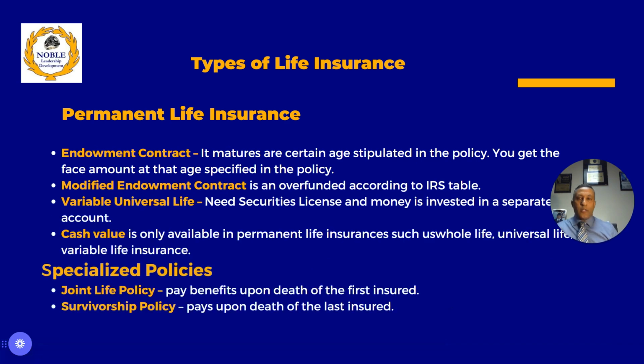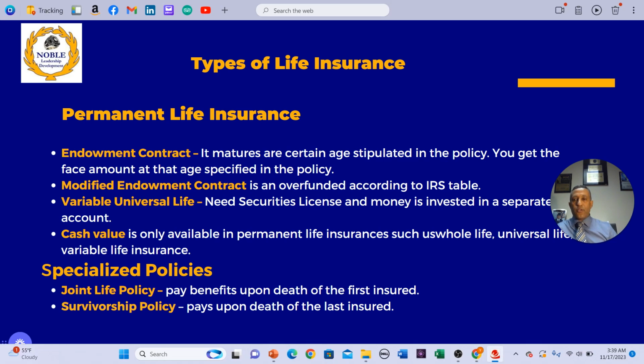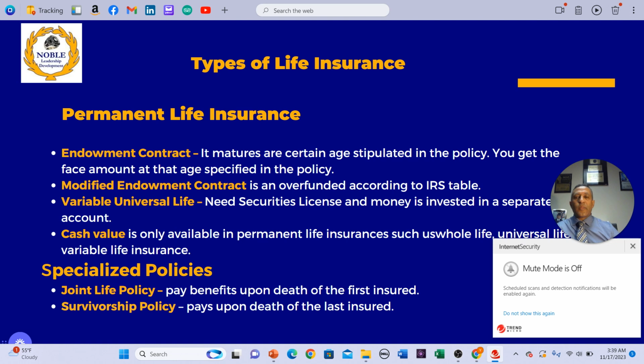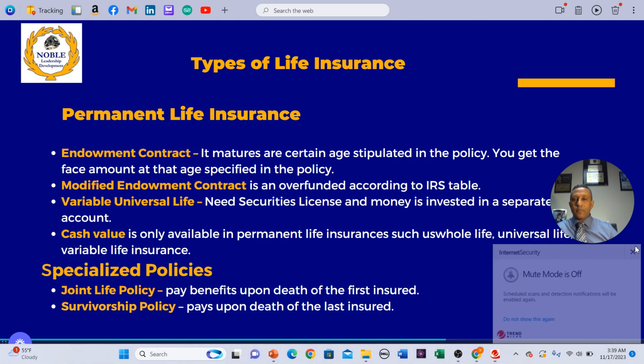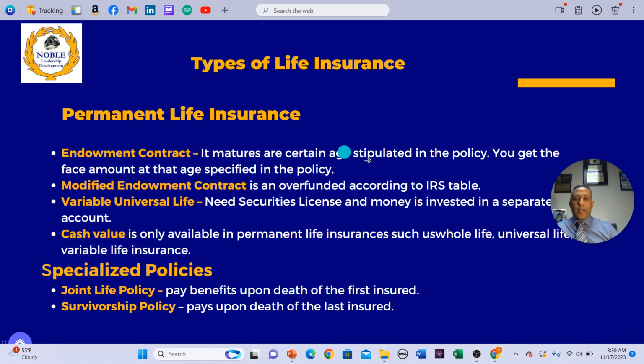All right. Another type of insurance that you need to pay attention to is an endowment contract. It's also a permanent life insurance. An endowment contract matures at a certain age stipulated in the policy. What does that mean?